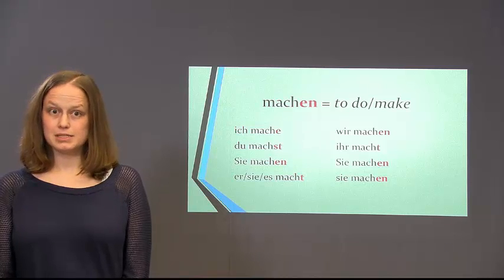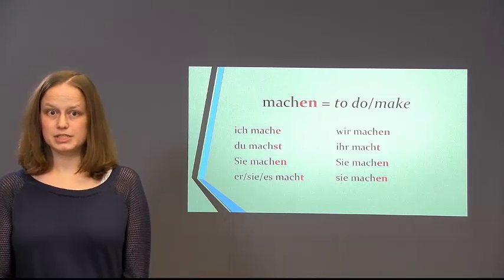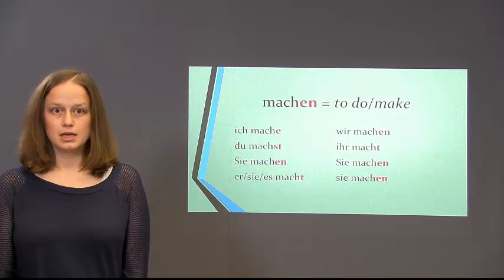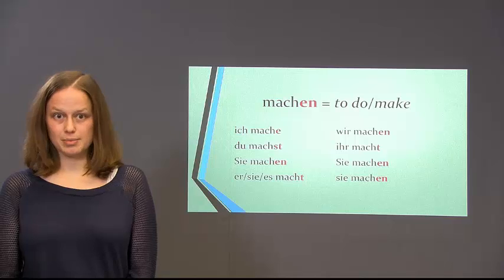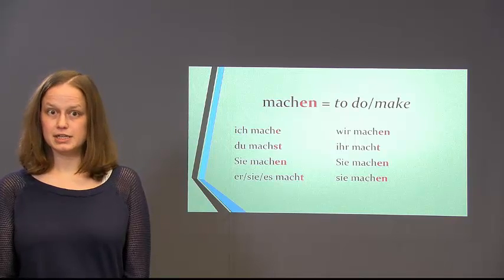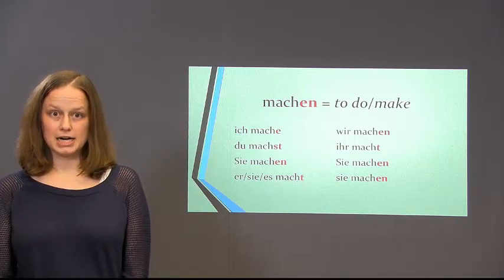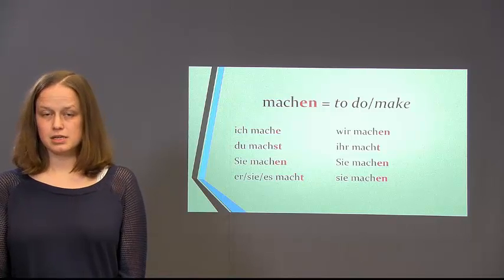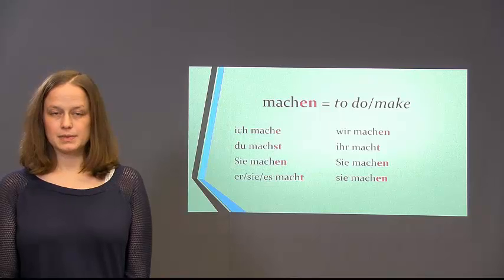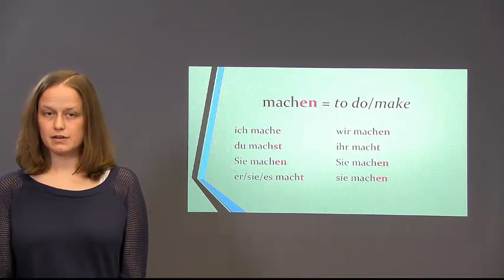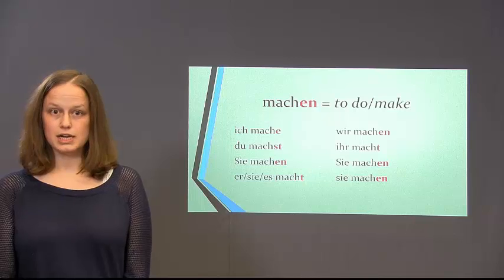Sie, the capital S, is very easy because it just stays the same. Er/sie/es, you drop the en and then you add a t. So er macht, like he does or he makes. Wir machen, again the same as the infinitive, so you don't need to do anything.